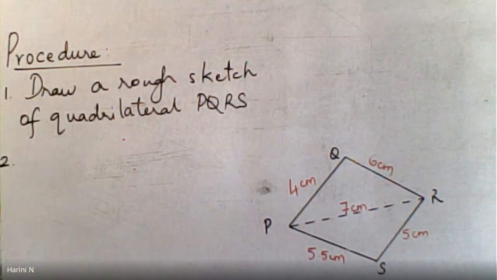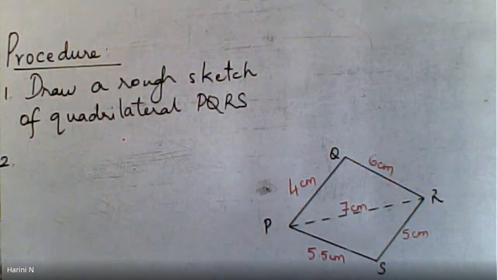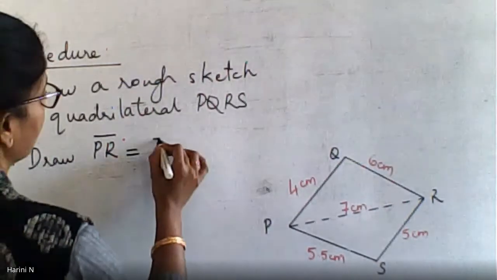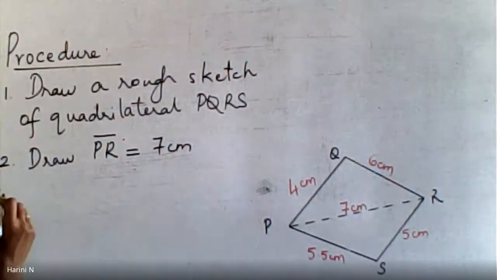Second step. Now tell me, what's the second step that we had? We had drawn the line segment PR of 7 centimeter. Draw PR equals 7 centimeters, short form of writing. Next.